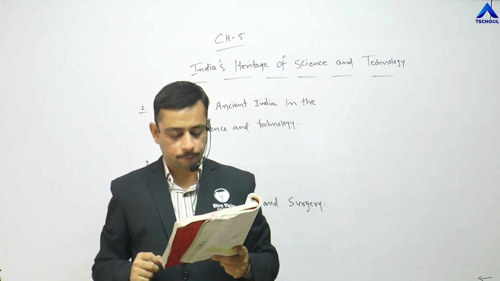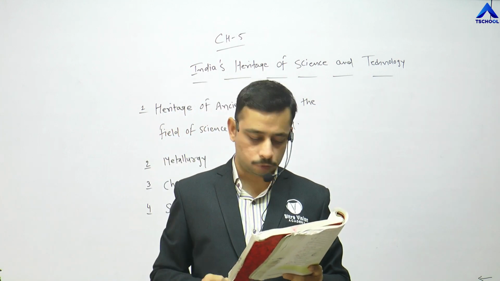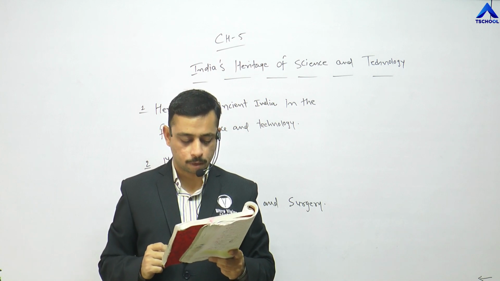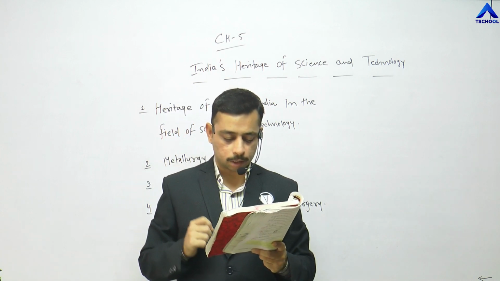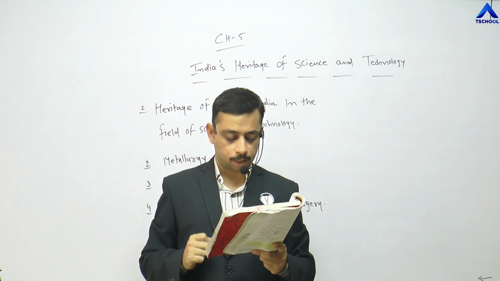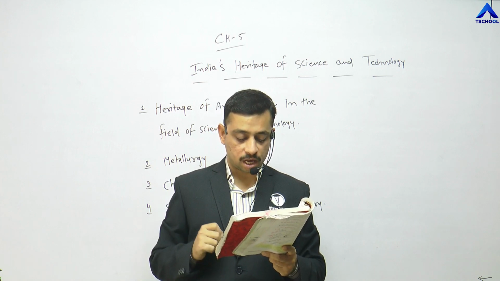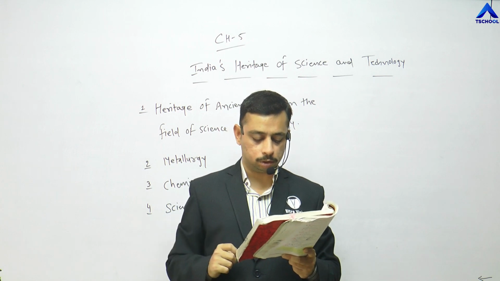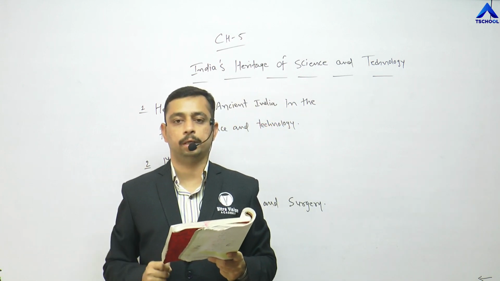Nalanda University had its own school of chemistry and furnace for study and research. The description of main rasa, uprasa, ten types of poisons, as well as various types of salts and ash of minerals is seen in the chemistry.